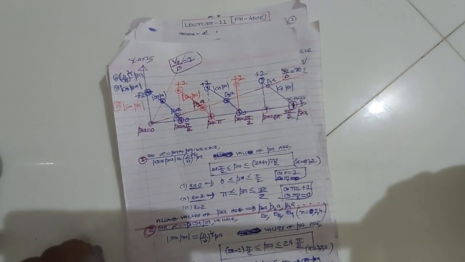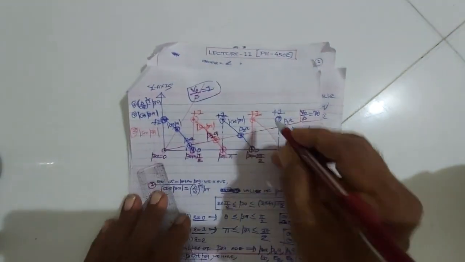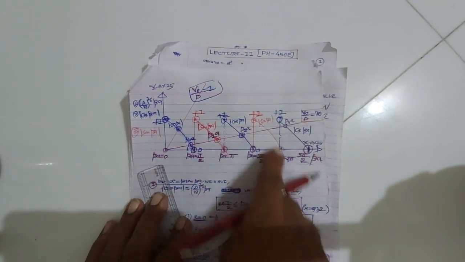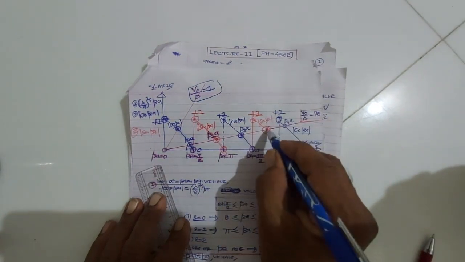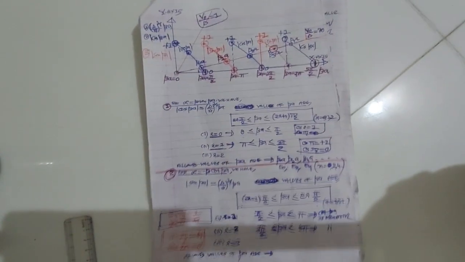When beta is 2 pi, then sin 2 pi will be 0. So this is another graph of sin beta plotted with the red pen. The second graph of sin beta is intersecting the straight line graph at beta 3a, right?